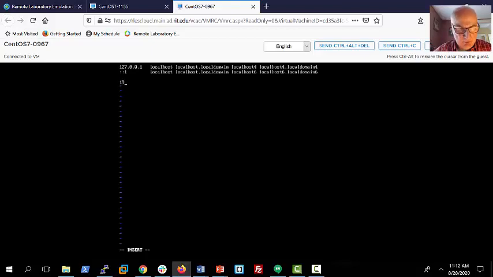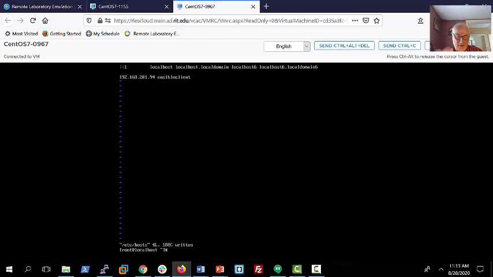So I'm going to use 192.168.201.94, which is the IP address of my other host, and I'm going to call it Ansible Client. Now this didn't change the host name of the other machine, but it doesn't matter, because anytime on my server I say Ansible Client, it's going to change that into the IP address of my other machine.